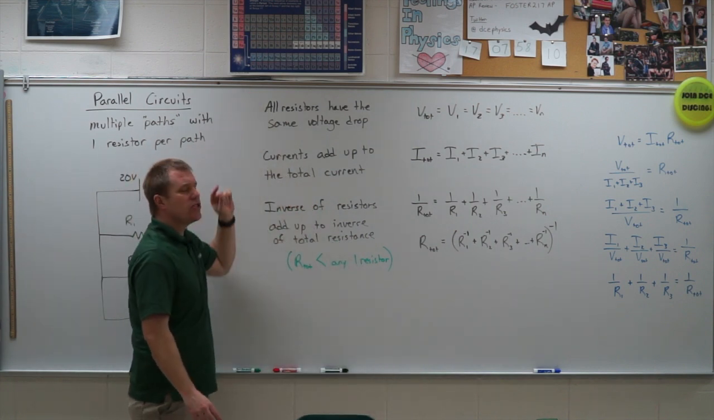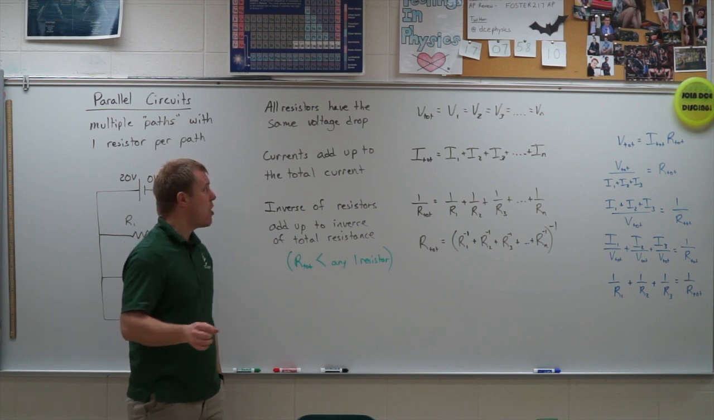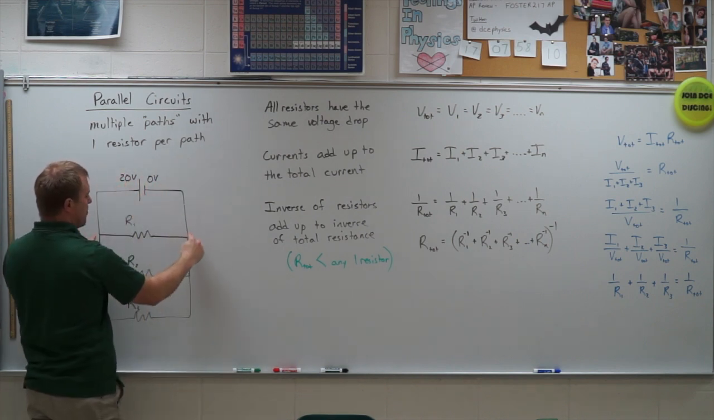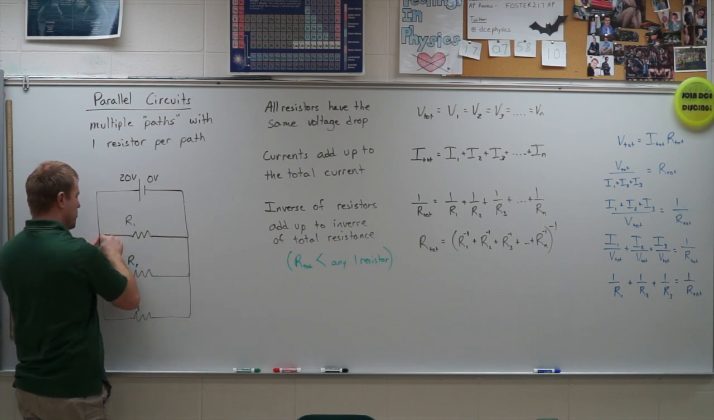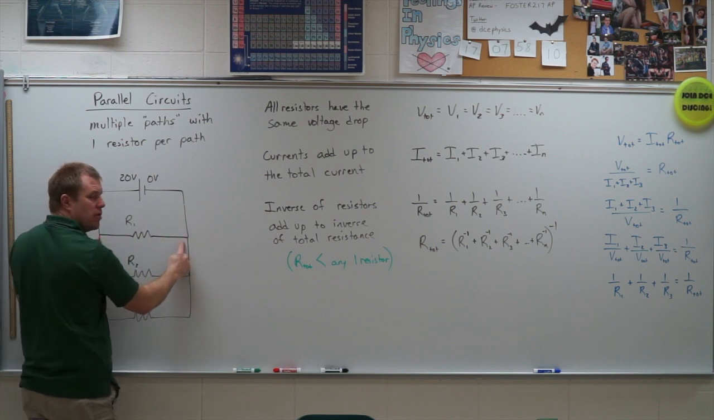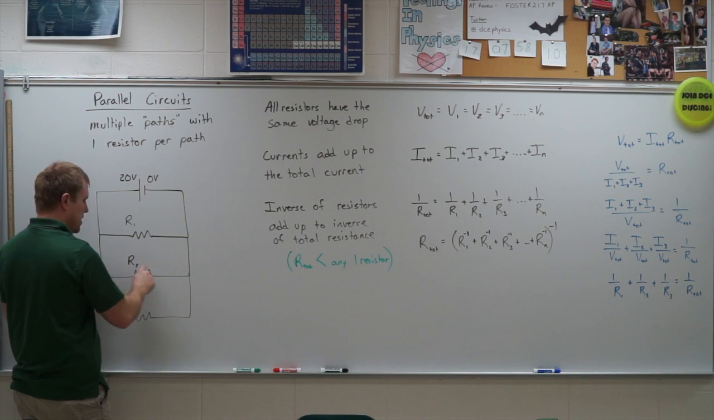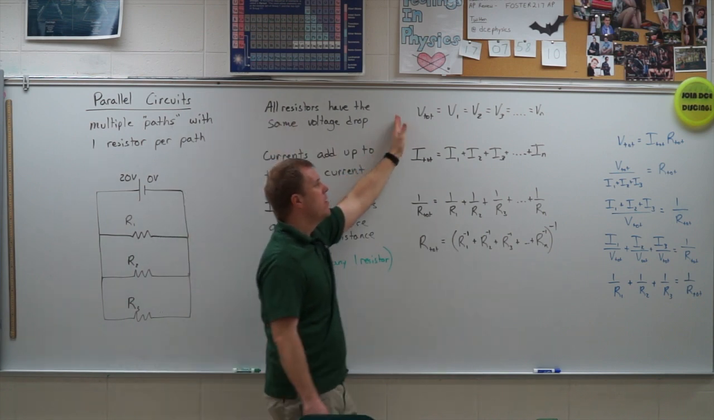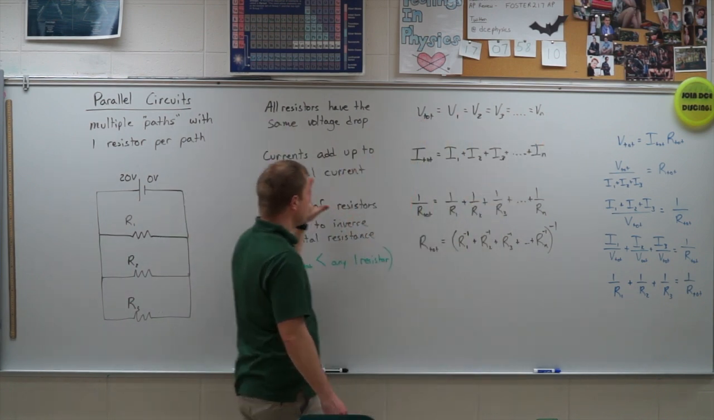One, all the resistors have the same voltage drop. Meaning, if I think about this as a 20-volt drop from this side to this side, I have to drop from 20 volts to 0 volts, 20 volts to 0 volts, 20 volts to 0 volts. So they all have the same voltage drop, all of the resistors.